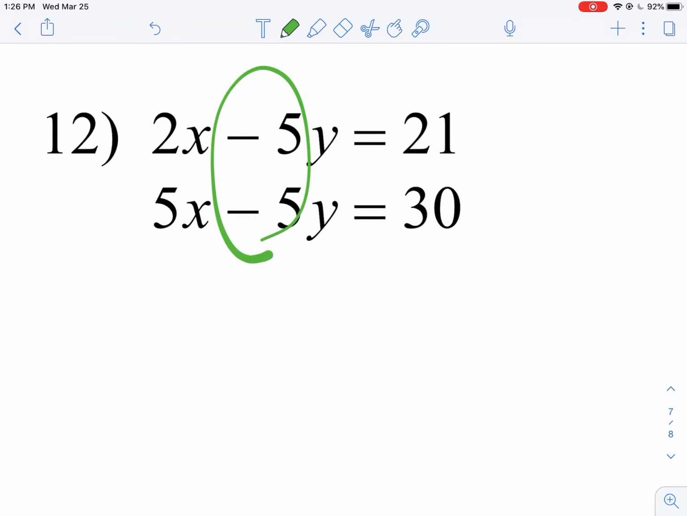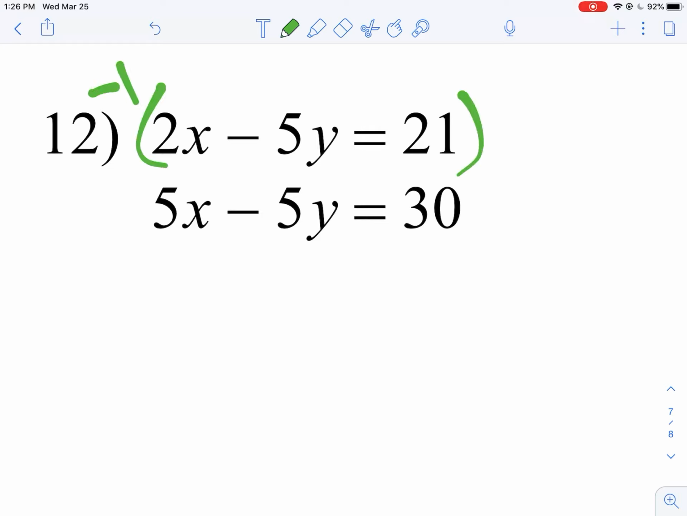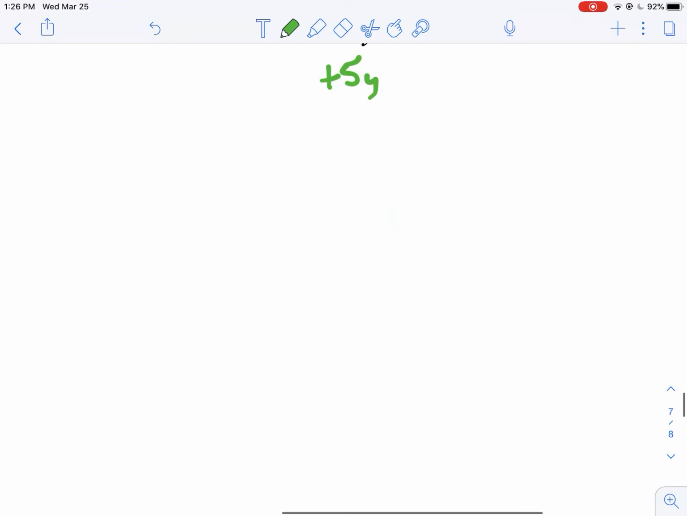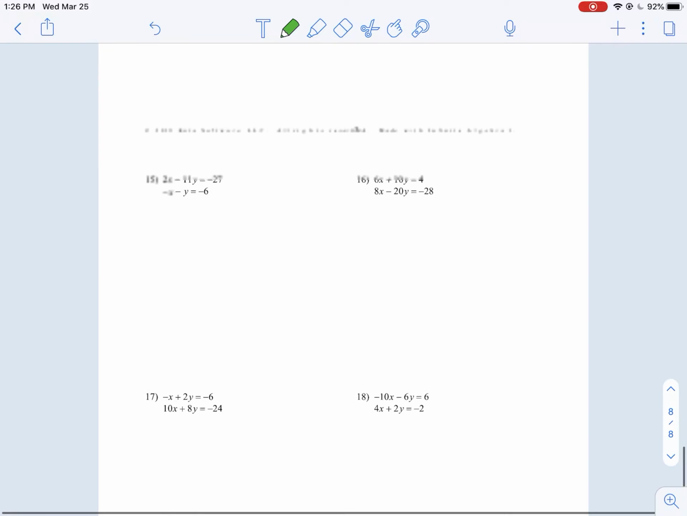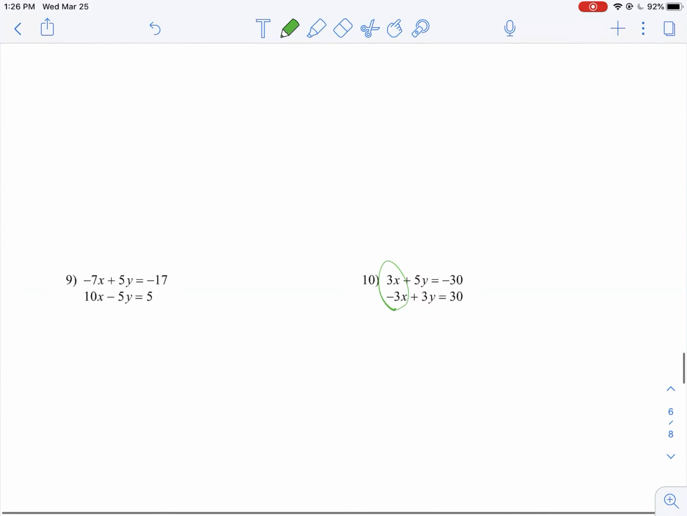These do not eliminate. They're not opposites. Those are the same. -5 and -5 is -10. So I need to multiply maybe this top equation by -1, maybe. Right, and that'd give me positive 5y, and then they'd eliminate. Okay, so 12 and 14, and then 16, 18 will all kind of be the same.